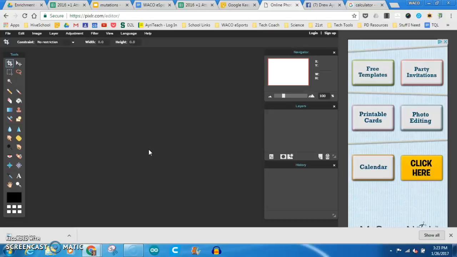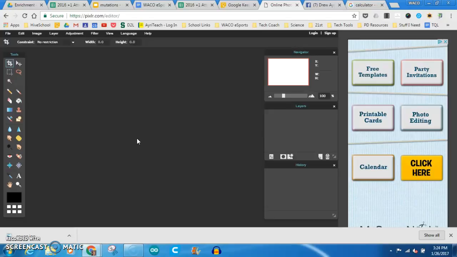And what we're going to do is take a picture of you, or you could do a celebrity if you want, and we're going to make mutations. So we're going to mutate you in Photoshop. Again, we're not going to use Photoshop, but we're going to use Pixlr, which is a free online version of Photoshop. So I should have already provided you a link to get to the Pixlr editor. And this is what it looks like when you get here. So there's no image loaded in it right now.